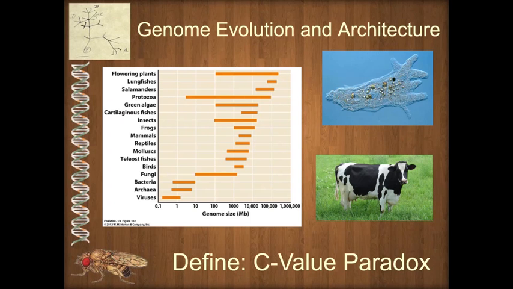Some very simple genomes, like this amoeba here, have very large genomes. So 670 Gb, that's gigabases, 670 billion base pairs of DNA in its haploid genome. The cow is on a par with humans, a little bit more than 3 billion base pairs of DNA. So this very simple single-celled organism has 200 times as much DNA as the cow. Well, why? What is it?